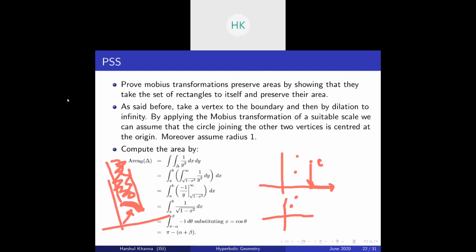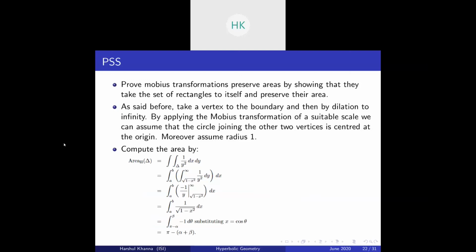Okay, so let me erase the annotations. After applying all the Mobius transformations, you get this. This was A, this was B, and this is the arc which is centered at the origin with radius 1.